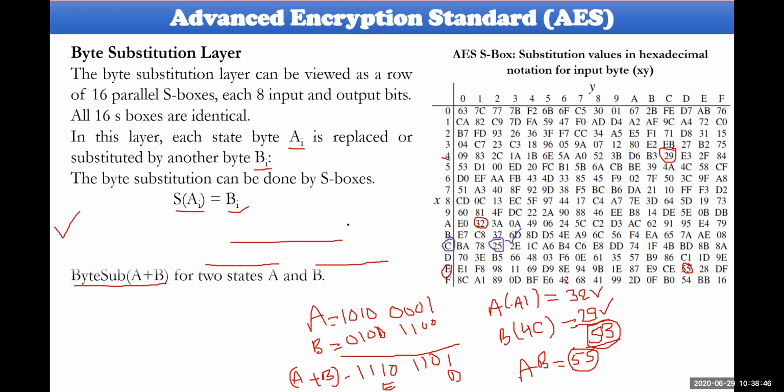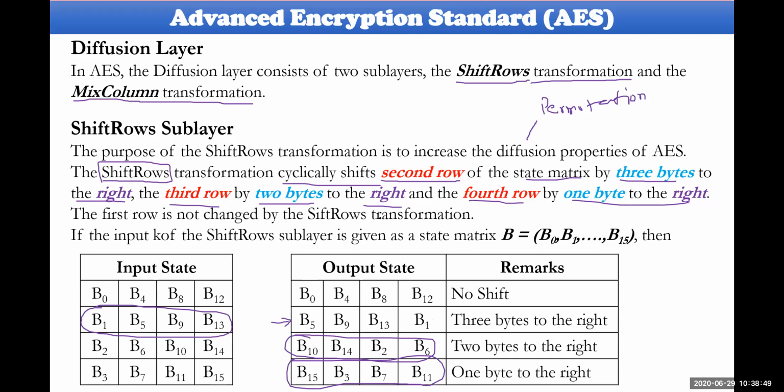In this way, the row shifting happens for every mix column here. This is the first mix column which is applied in the first round. This is the second mix column which is applied for the same first round, and this is the third one, and this is the fourth one. Everything is in terms of the first round only. After the first round, these values will be shifted and mixed again for 9 rounds. The 10th time is also reshifted, not mixed, sorry, reshifted. In the 10th round mixing will not be there.